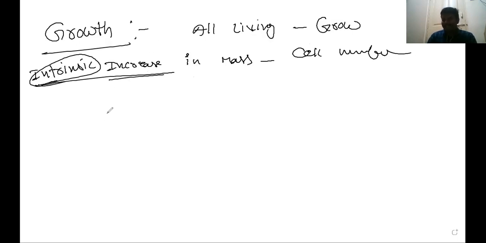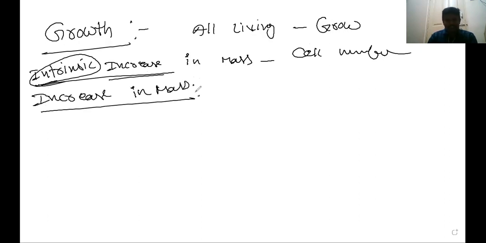First, let us see how mass increases. Increase in mass refers to an intrinsic increase, or an increase in the protoplasmic matter of the cell.